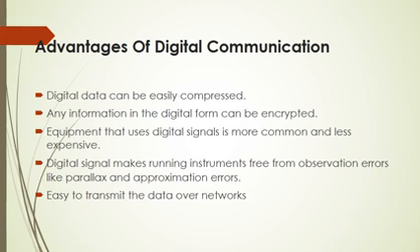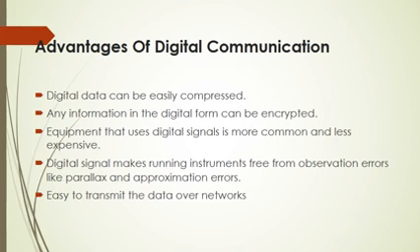Second, any information in digital format can be encrypted. Encrypted means the data can be coded or security coded. When encryption is applied, at the receiving end the person who has the encryption keys can decrypt and decode it, so the data is very secure.